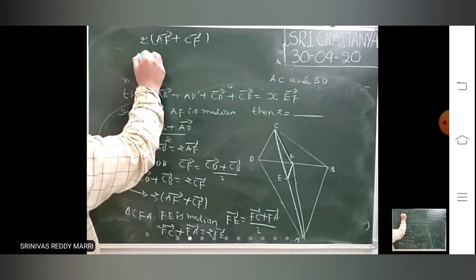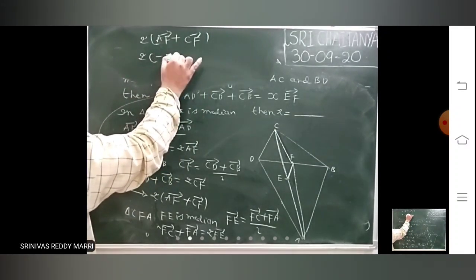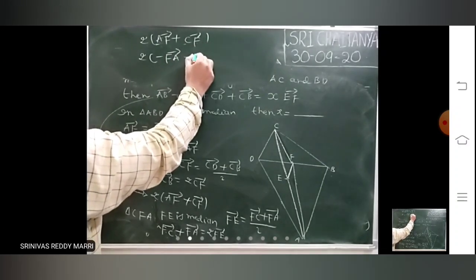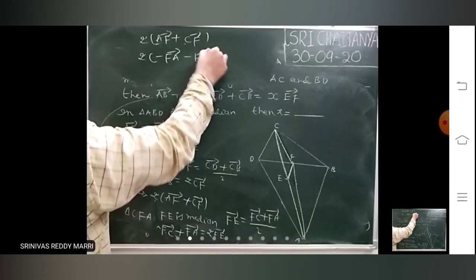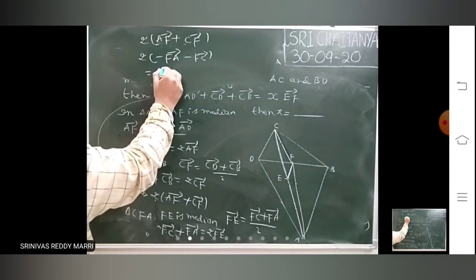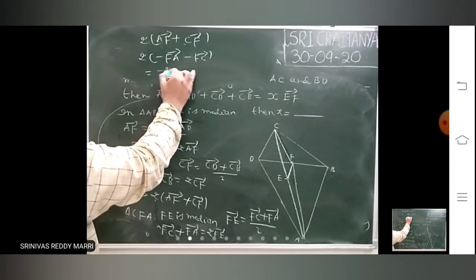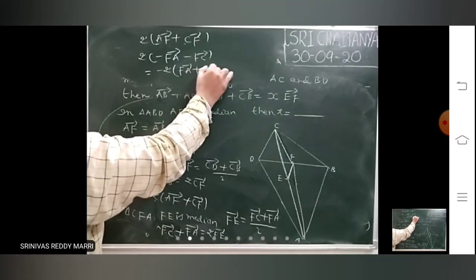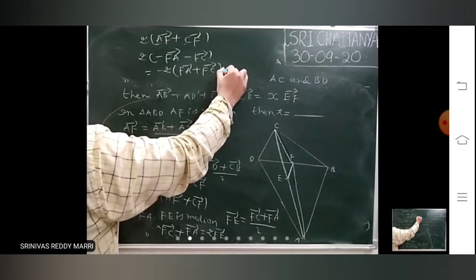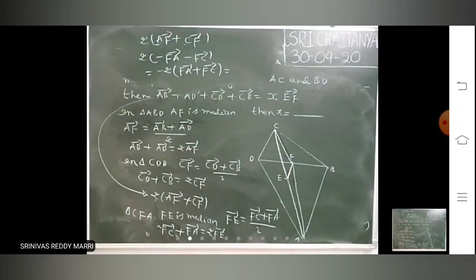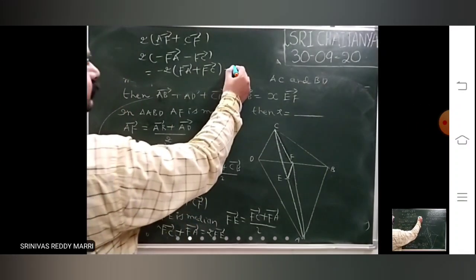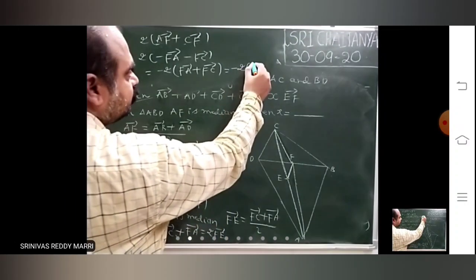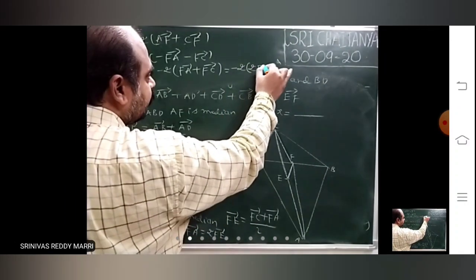You write this, AF bar can be written as minus FA bar, minus FC bar, right? That means minus 2 into FA bar plus FC bar. FA bar plus FC bar is what? This is minus 2 into 2 FE bar.